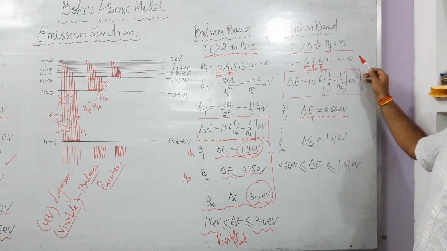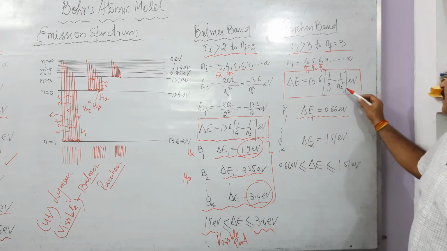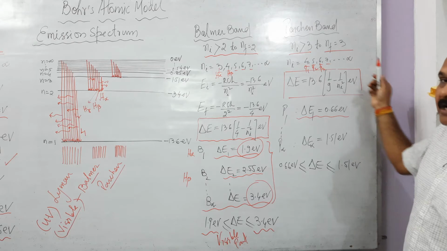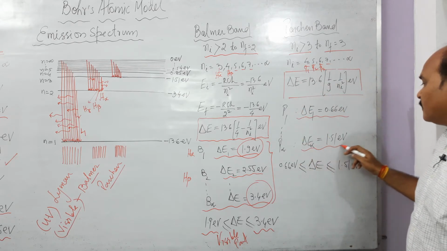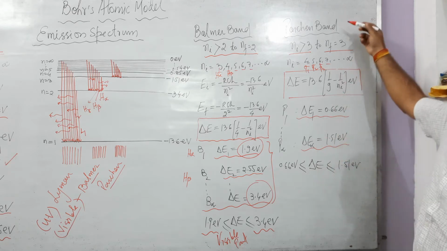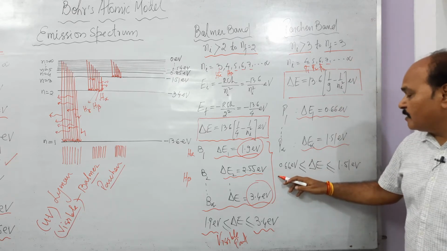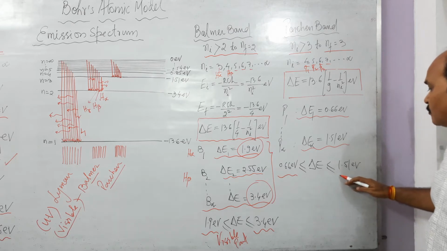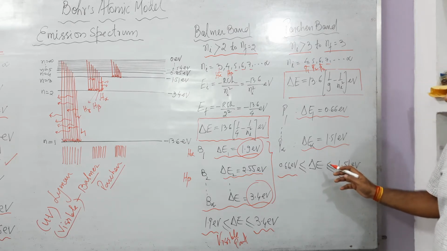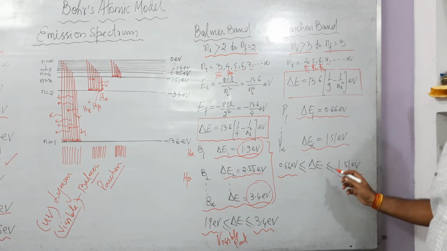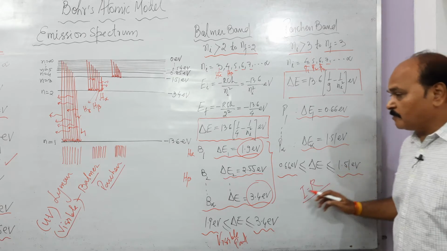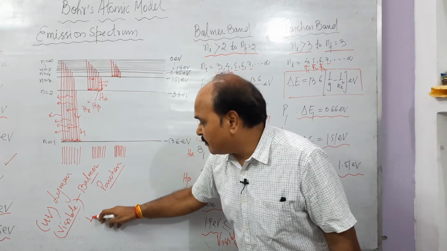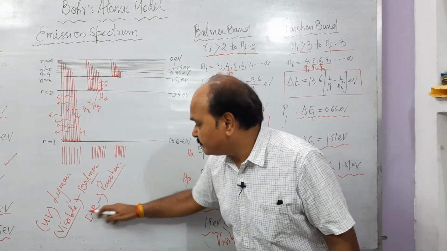We can find the energy of the series limit by substituting Ni equal to infinity. And the energy of this last photon, which is maximum, is 1.51 electron volt. We can see in the Paschen series, all photons lie between 0.66 electron volt and 1.51 electron volt. And this range of photons belongs to the infrared part of the electromagnetic spectrum.